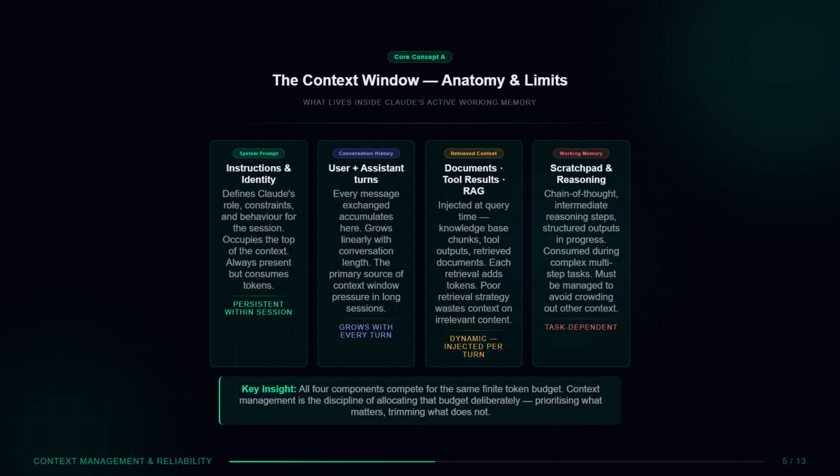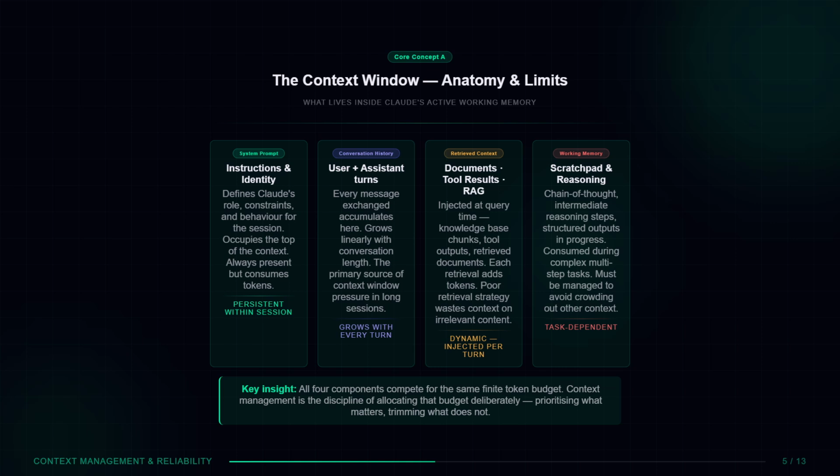The context window is Claude's active working memory. Everything Claude uses to generate a response must be inside it. It has 4 components, and they all compete for the same finite token budget. The first component is the system prompt. It defines Claude's role, constraints, and behavior for the session. It sits at the top of the context and is always present, but it always consumes tokens. A bloated system prompt is a context management failure before the first user message arrives.